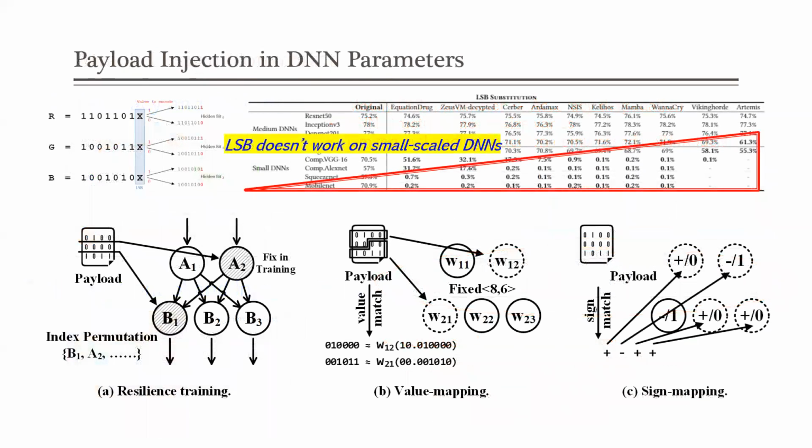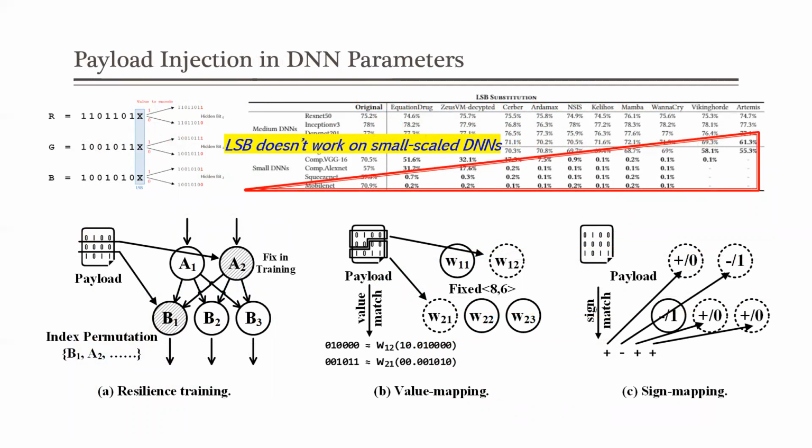Let's first look at our payload injection. We tested the traditional ASP used in Stego-Malware. As expected, it cannot handle small-scale DNN models and suffer from accuracy damage. To fix this issue, we further proposed several DNN-oriented payload injection by leveraging the DNN model structure and training.